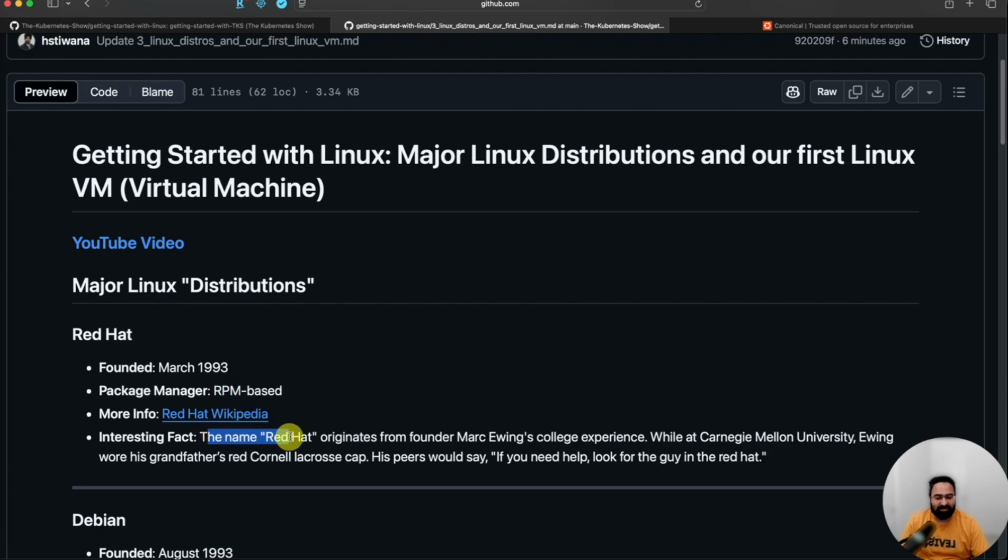Interesting fact, right? How did Red Hat get named as Red Hat? There was one of the founders, Mark Ewing. In college, he used to wear his grandfather's hat, and that hat was red in color. His peers would say, if you need help, look for the guy in the red hat.